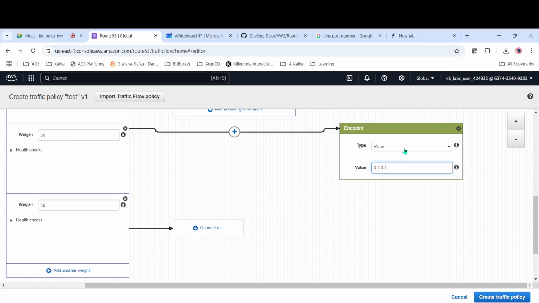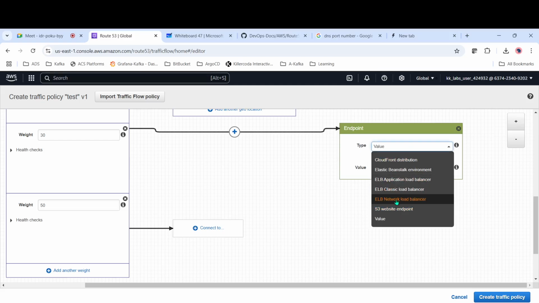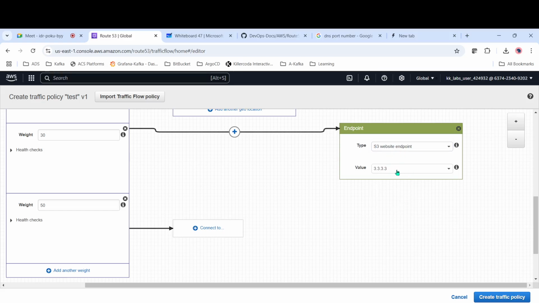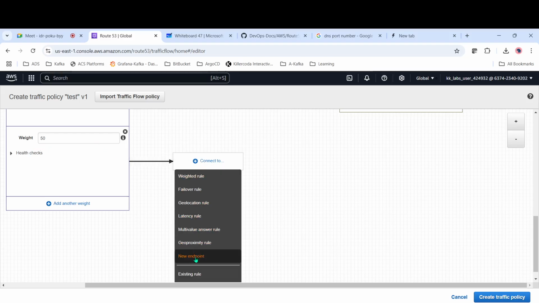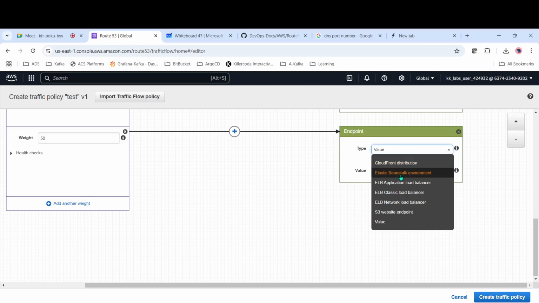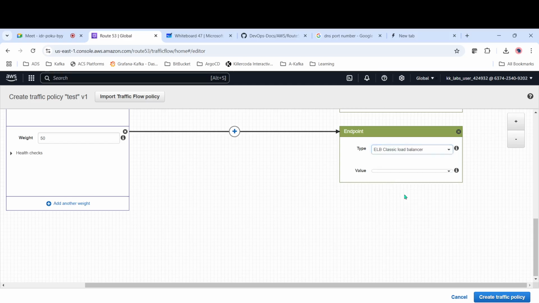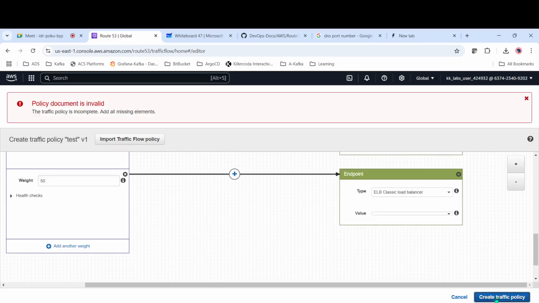Here I am giving dummy values, but in real time you have to give the real IP address of your application, or in case you have a load balancer like network load balancer, classic load balancer, application load balancer, or CloudFront, or whatever, or in case it is S3, you have to select that one and then configure it. In case you select an S3 bucket, you have to give the name, whichever it is. For the 50%, you can give a new endpoint and select elastic classic load balancer; there is no classic load balancer, so it is empty. And then you can just create the traffic policy.